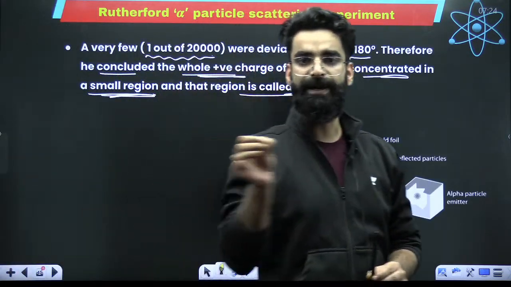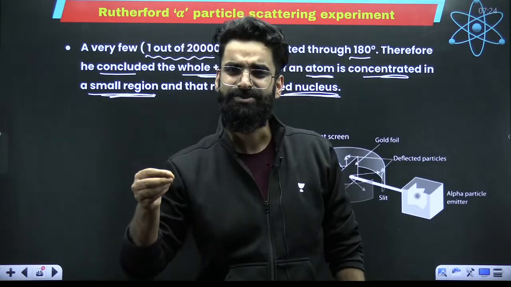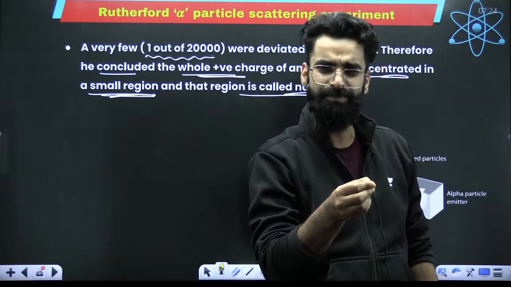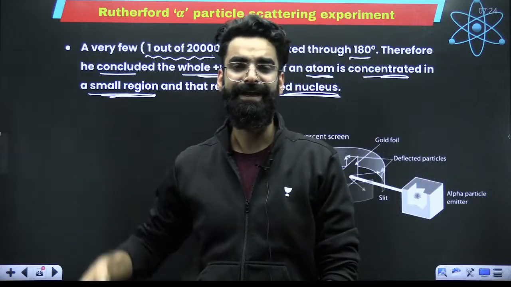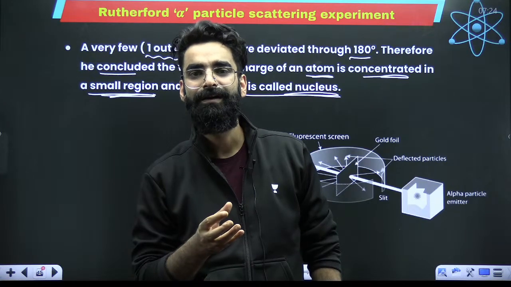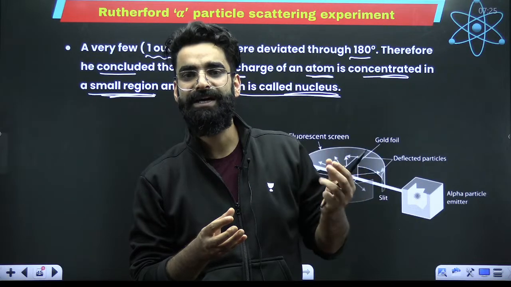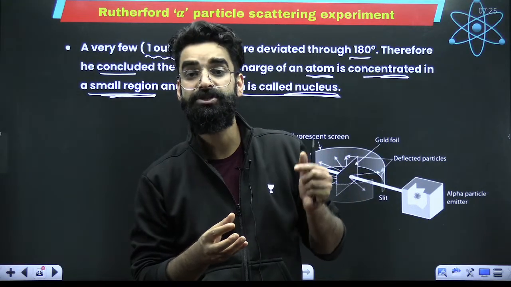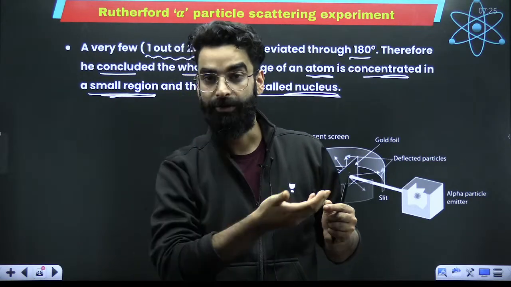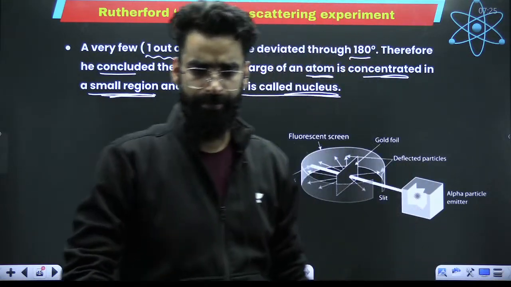Since one of the alpha particles got deviated at an angle of 180, that means the alpha particle is getting deviated. As soon as the alpha particle comes closer, it will experience some repulsion. As soon as it comes even closer, more repulsion. More repulsion means it gets reflected back. And why will the alpha particle get repelled? Because the atom should contain the entire positive charge at the center. And that positively charged nucleus repels the alpha particle, which carries the positive charge, due to which it gets reflected back. Is this clear, people? Let me know once in the chat.